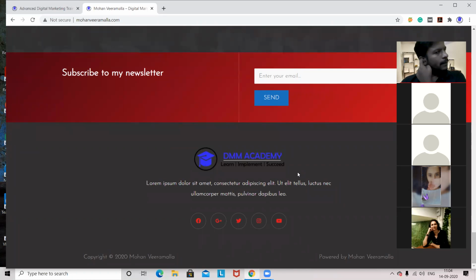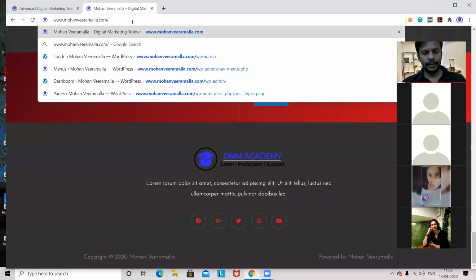And see, as I said, for selecting the theme, we have two processes. You can select a direct theme by going to appearance. That is one process I said. And the second process is you can select a plugin called Astra. From that Astra, you can select a starter template. These two are the situations where you have to select a theme.